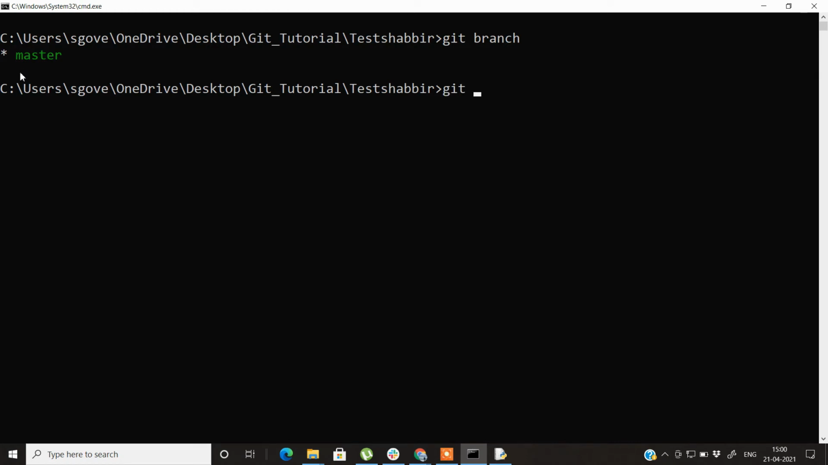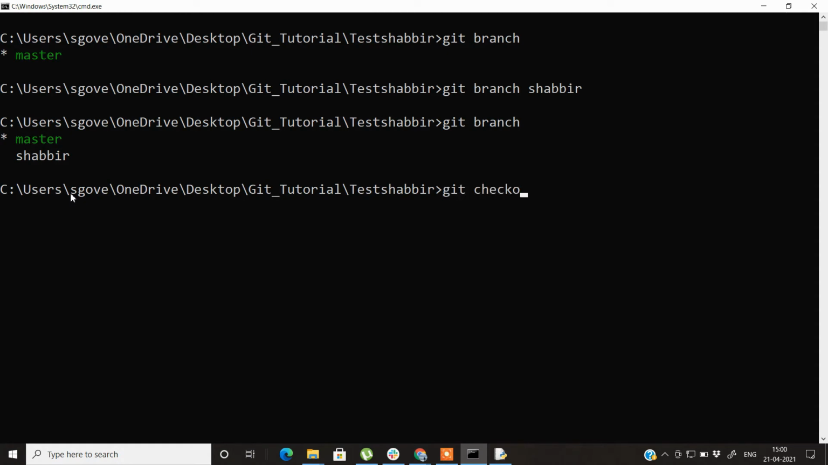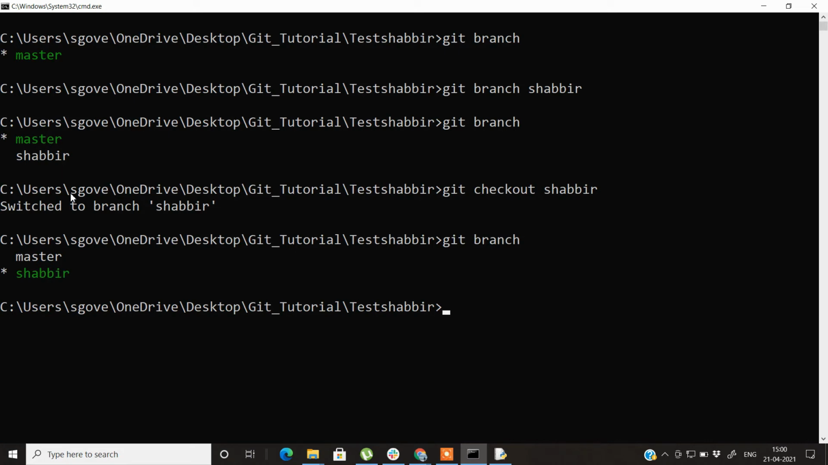So let's open a new branch with the help of git commands. For that we have a command called git branch, and let's name the new branch with my name, for example. Now if you run git branch, it shows that there are 2 branches instead of 1: instead of only master there is one more branch called Shabbir. So let's go into that branch. For that the command is git checkout Shabbir. It shows that you have switched to this branch. If we check, it's now pointing towards this branch.